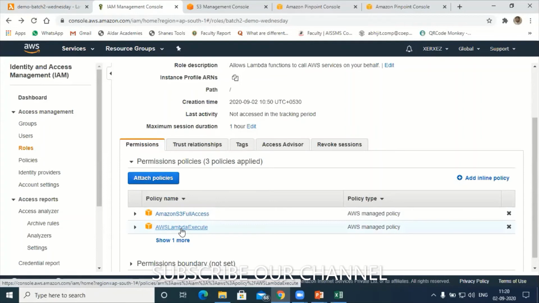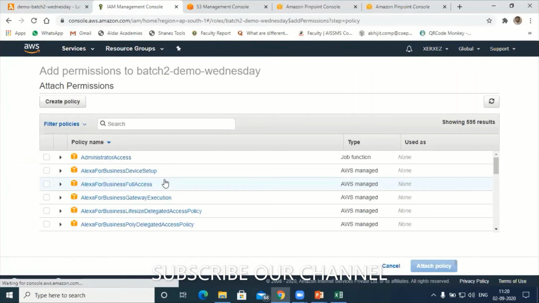Okay, S3 is over, Lambda function is over. One more service is required. Which one is that? SES, right? Yes, SES. Go to add policy. Here just type SES, Simple Email Service.